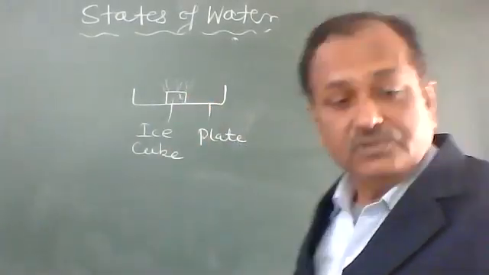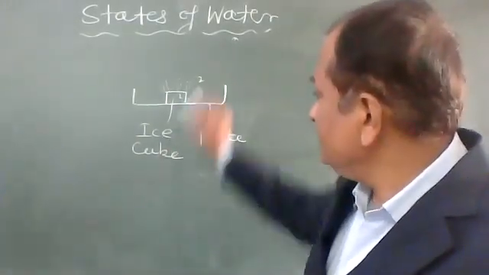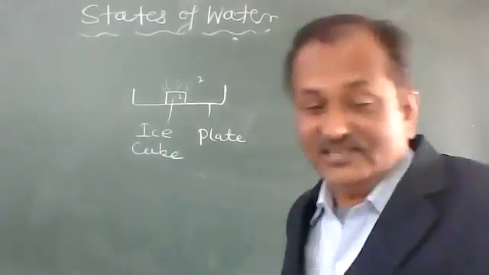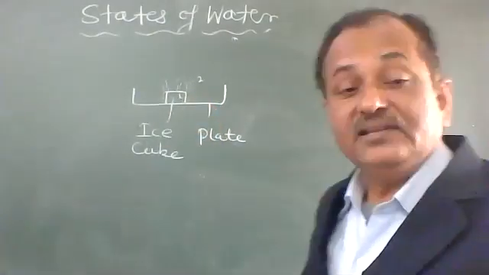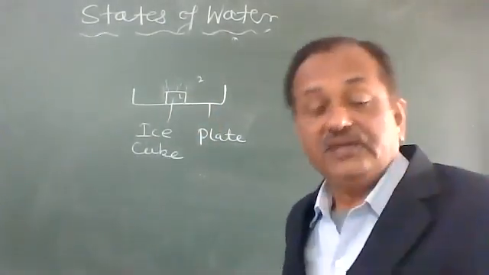So here it is the first, solid. The second is gas, and simultaneously you also notice that around this there is liquid water.